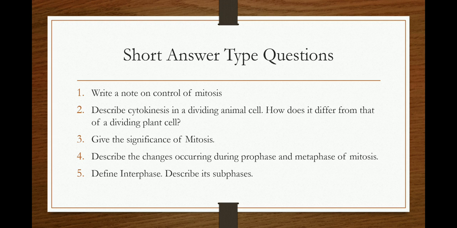Now coming to short answer type questions. First question: write a note on control of mitosis. Second question: describe cytokinesis in a dividing animal cell. How does it differ from that of dividing plant cells? Third question: give the significance of mitosis. Fourth question: describe the changes occurring during prophase and metaphase of mitosis. Fifth question: define interphase. Describe its phases.